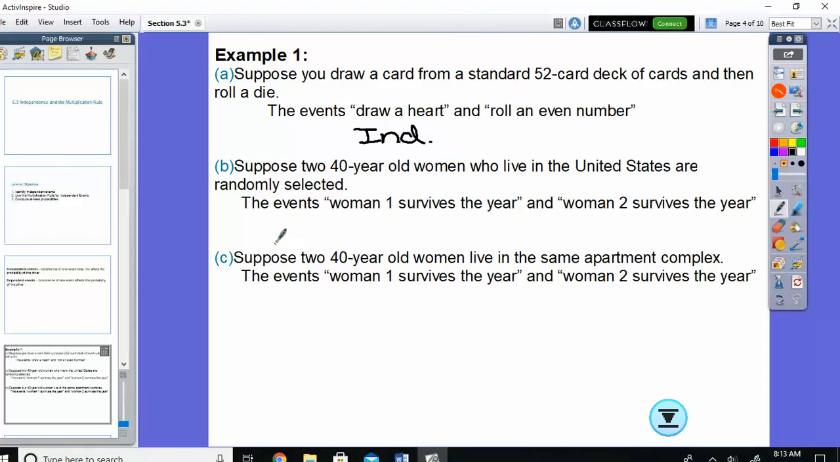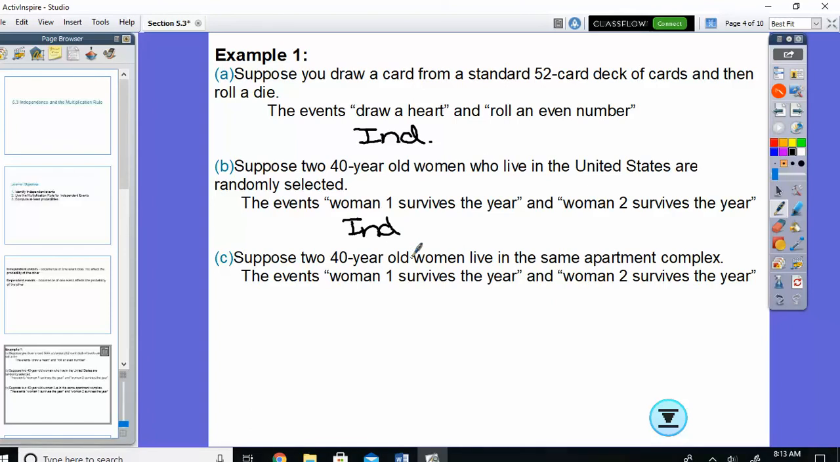No. B. Suppose two 40-year-old women who live in the United States are randomly selected. The events woman 1 survives the year and woman 2 survives the year. I just take two random people in the United States. One of them surviving the year, does that change the probability that the other one lives all year? No, they're two random people. Now, if I took like two people in the same nursing home, could those be related? Yes. You know, if we're thinking about illness or something, but if I'm just taking two random people in the United States, those would be completely independent of each other.